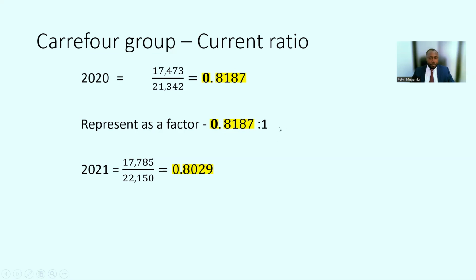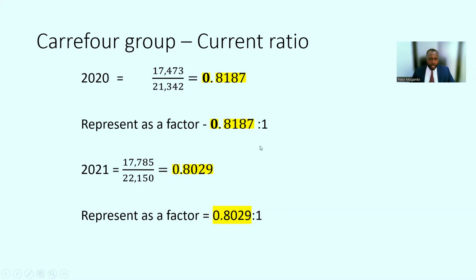So from this viewpoint, then you'll be able to see that Carrefour during the year 2020 has a very low current ratio. And then again, we have computed for 2021. I take again the current assets from the financial statement for 2021, which is 17,785. And then again, I will divide this by the current liabilities, which is 22,150. And then we will get 0.829. And this number, again, as a current ratio, needs to be represented as a factor.